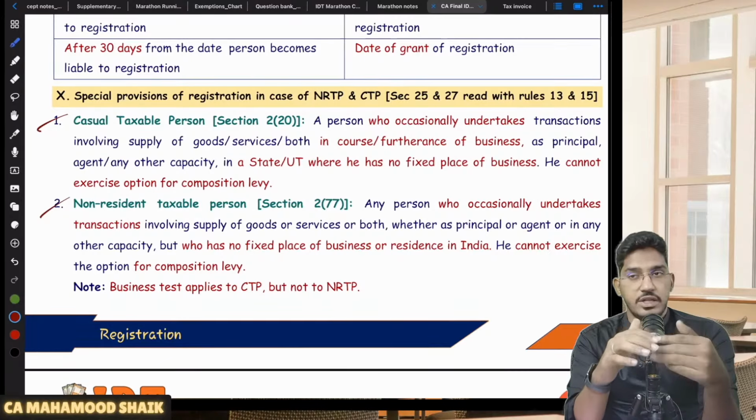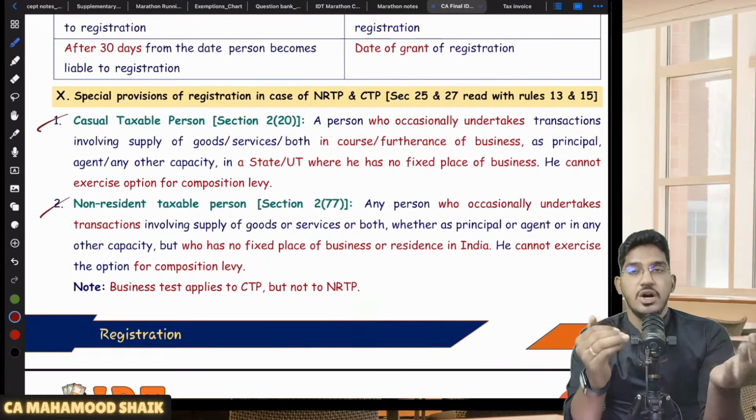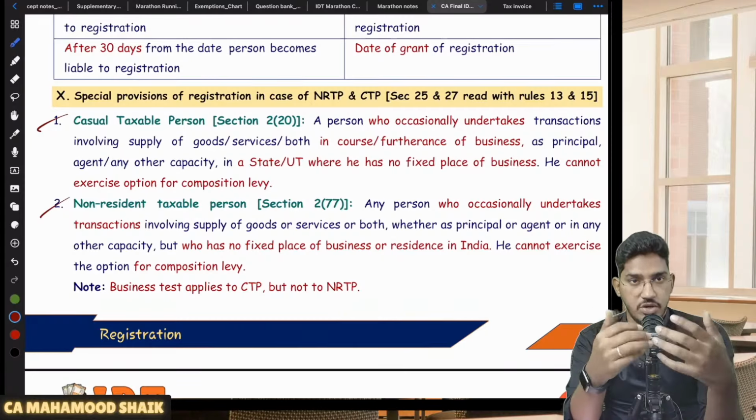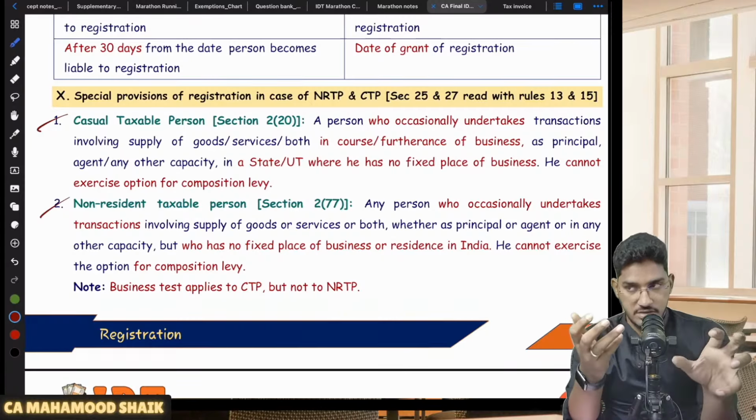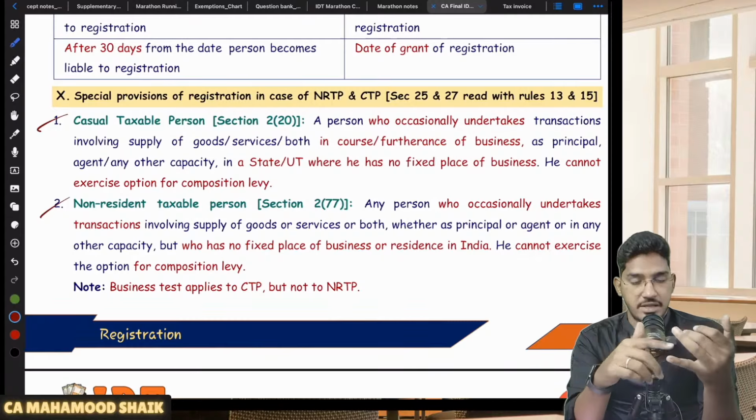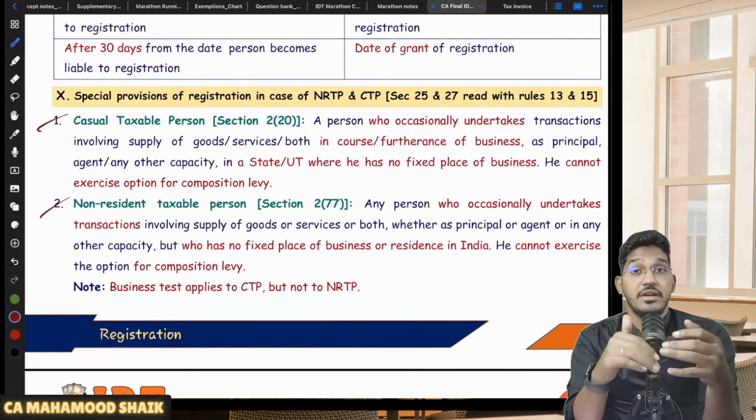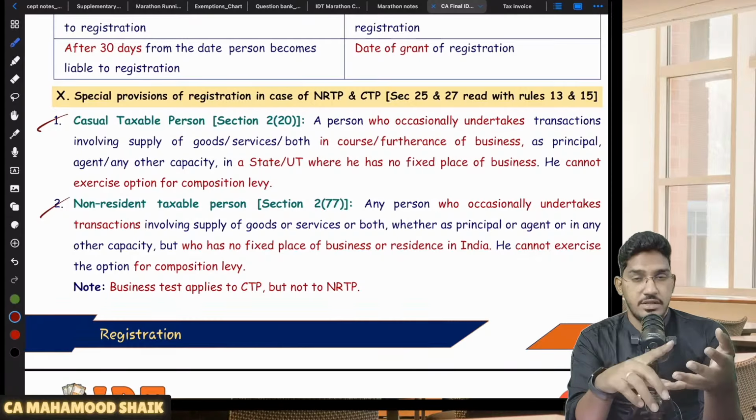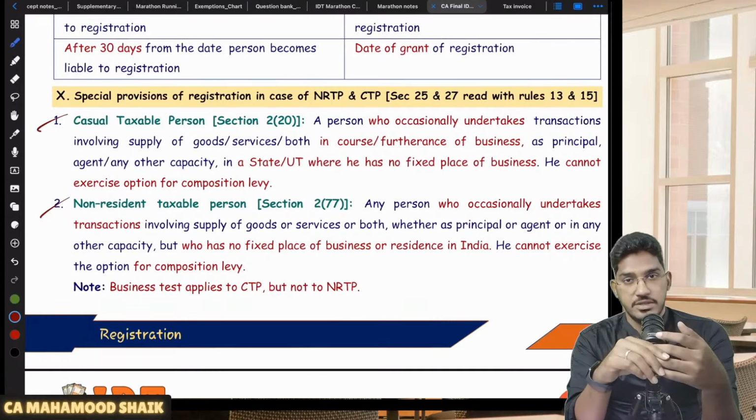That means they have to estimate how long they are going to do business in that respective state, or in case of NRTP, what amount of supplies they could make in this duration. They have to estimate their tax liability and make an advance deposit of the tax. Then only the government will give them CTP and NRTP registration.